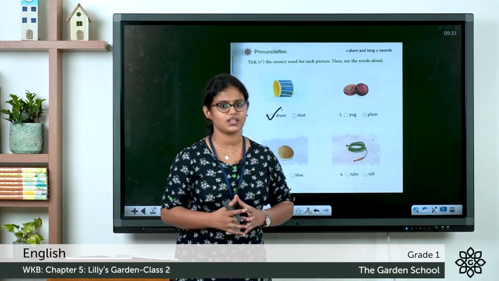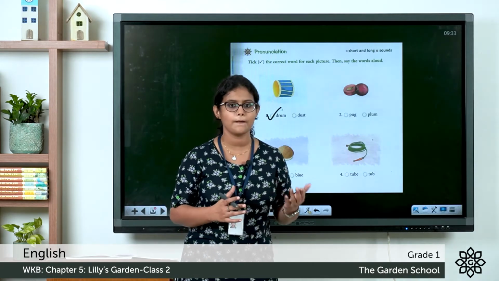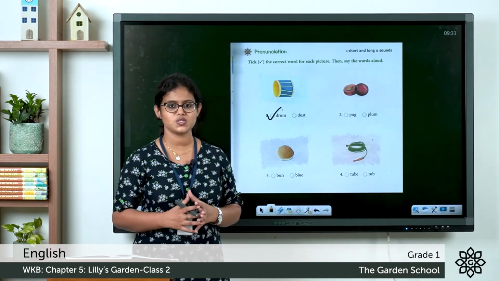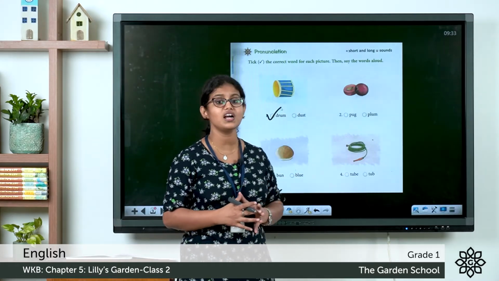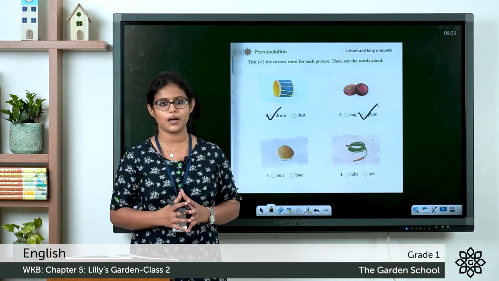What is the next one? It's a picture of a fruit, right? So two words are given. Pug, plum. So what is the answer? It's a picture of a plum. So you can tick it here. You can tick the word plum.